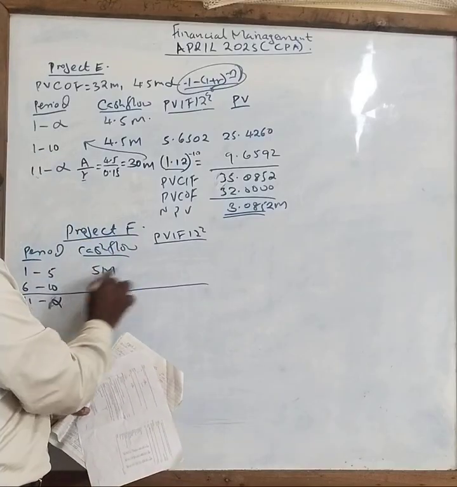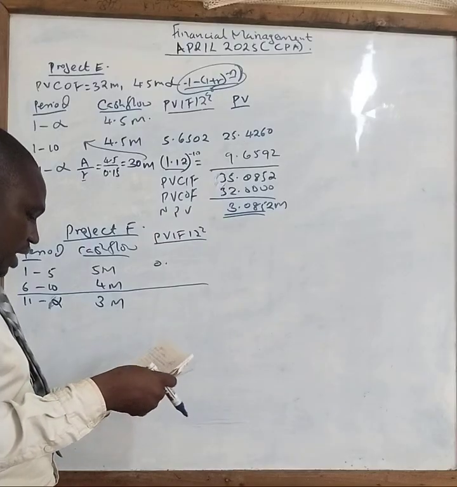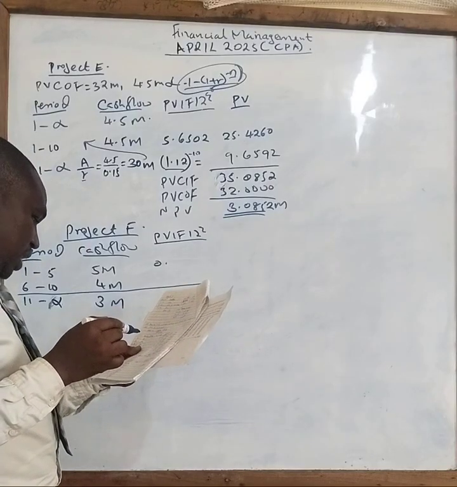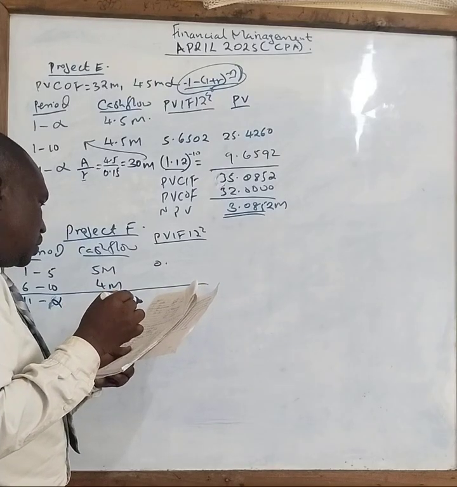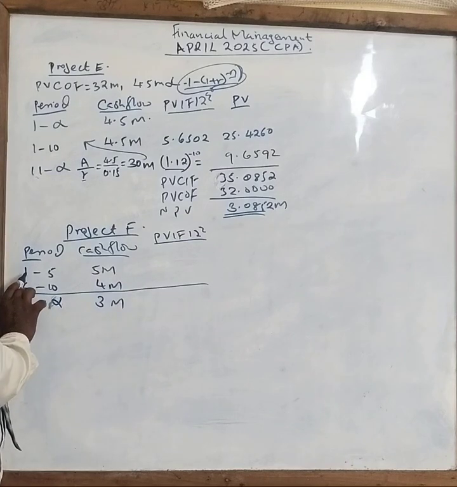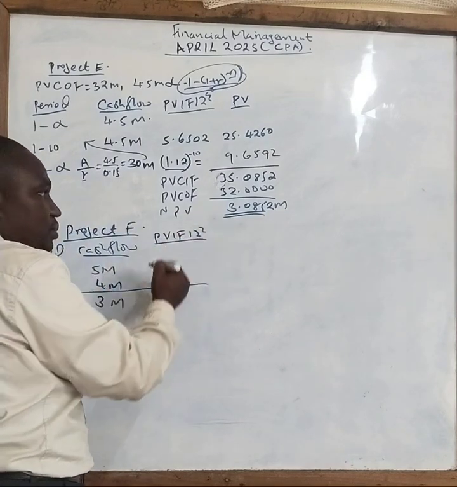So this one will give you still 0 point. We had already calculated it. It is accumulative from year 1 to 5. So what is the formula here?